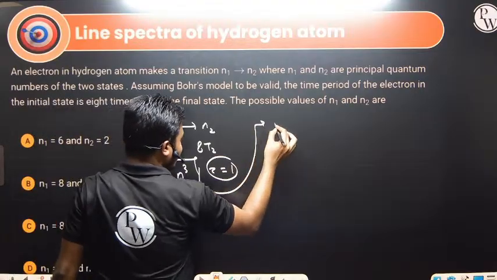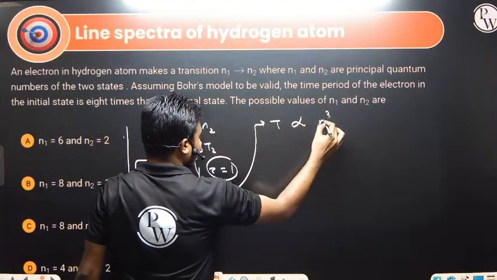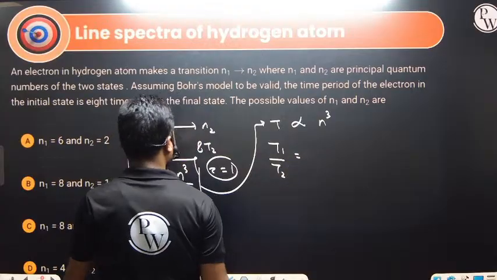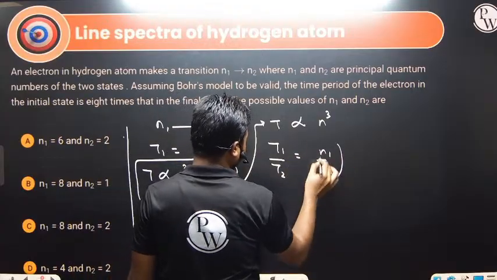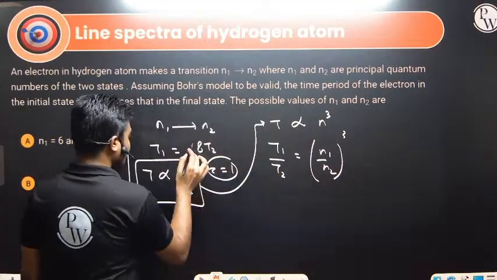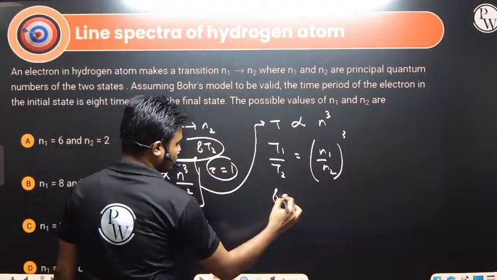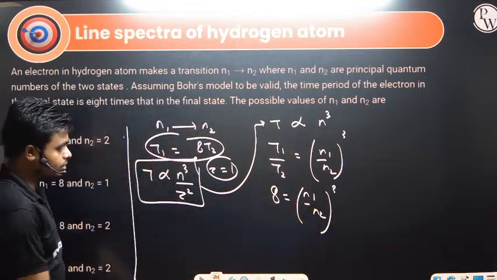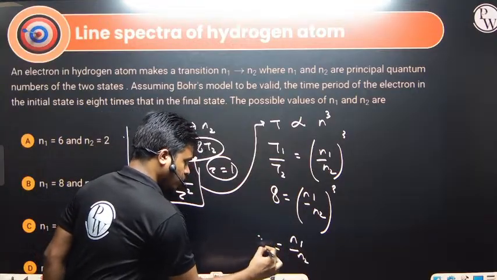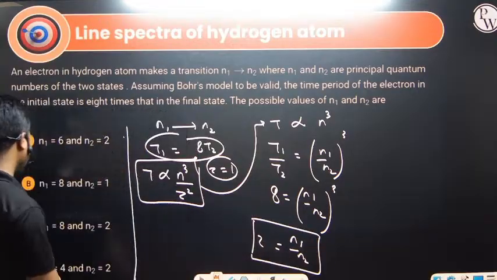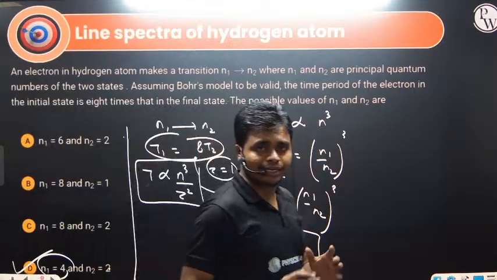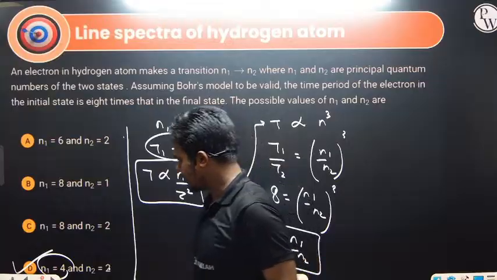So from here we can write time is proportional to n cube. So t1 by t2 is equal to n1 by n2 whole cube. What is t1 by t2? From here the ratio is 8. 8 equals to n1 by n2 whole cube. So what is n1 by n2? That is 2 raised to 1. Which option has 2 raised to 1? n1 equals to 4 and n2 equals to 2. Answer is option D over here.